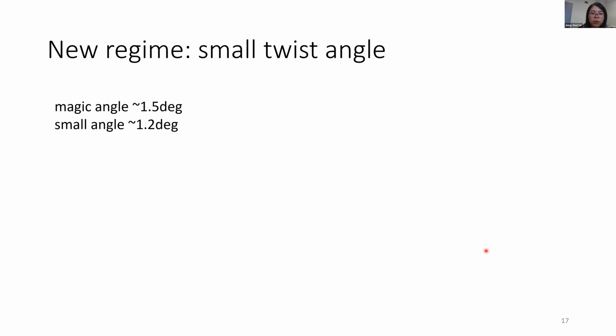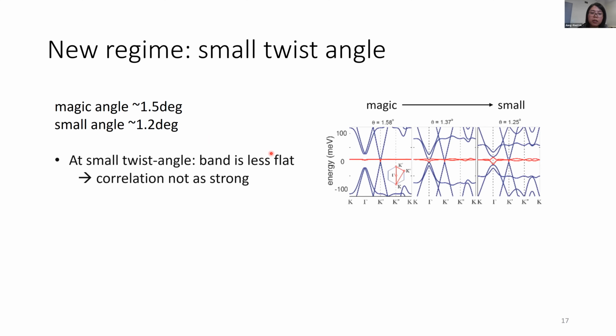Something special for our system is that the magic angle for twisted trilayer graphene is around 1.5 degrees, but our device is actually smaller than the magic angle, around 1.2 degrees. Calculation shows that for the smaller angle, the band is actually less flat.